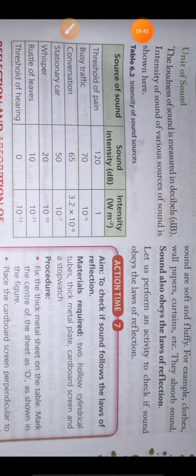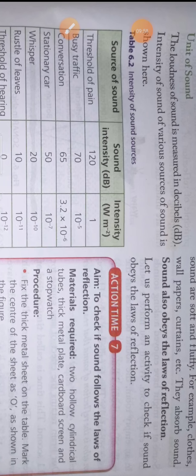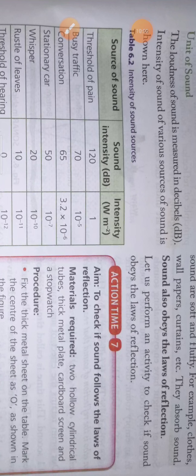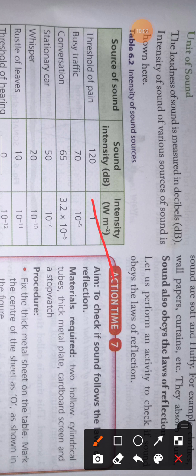Now what is the unit of sound? We generally measure the loudness of the sound, and it is measured in decibel. So its unit is decibel. There is another unit called watt per meter square, but in general decibel is used. Sounds above 90 decibel are generally termed as noise, so you should hear sound only up to 90 decibel.